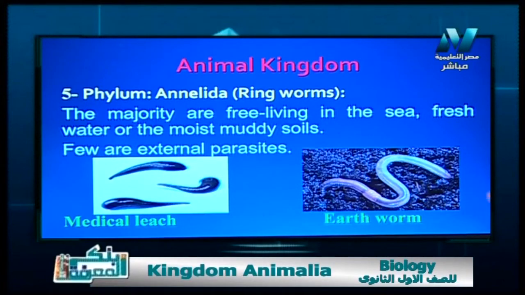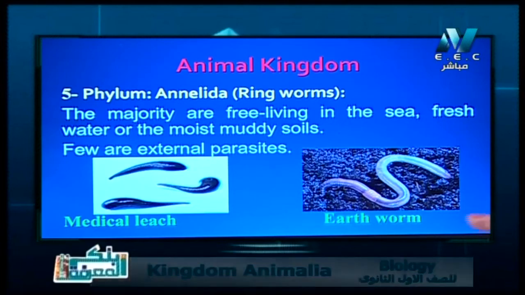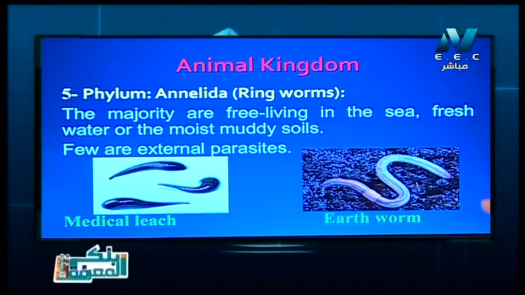So the sensory organs are there, some sort of eyes or tentacles to guess its way, searching for food or for shelter, and it moves by peristalsis movement, and the body systems are there: the digestive system, of course, because it feeds on organic materials in the soil.